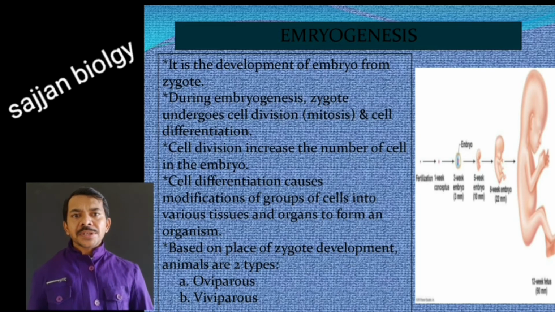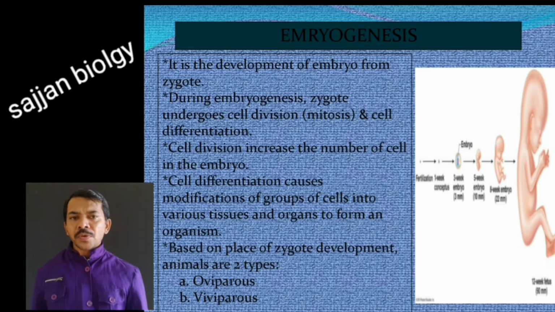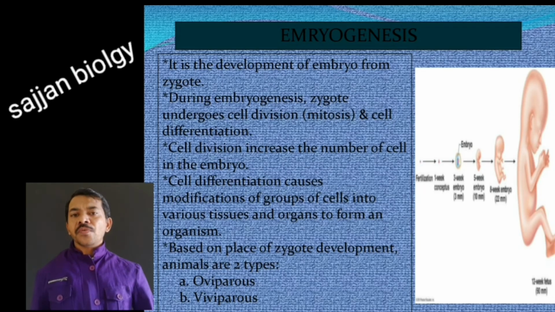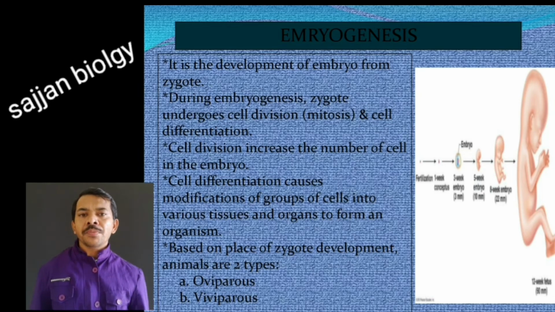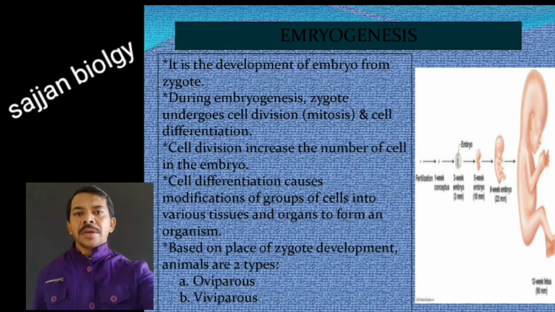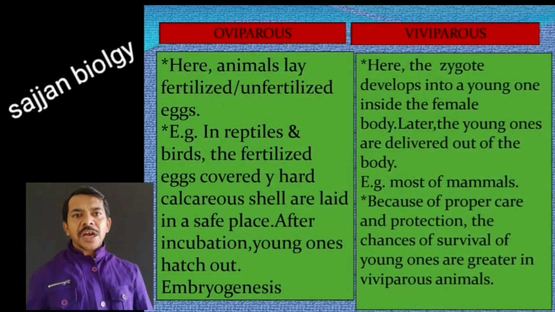So during embryogenesis, the zygote undergoes cell division and cell differentiation. Cell division increases the number of cells in the embryo, and cell differentiation causes the modification of groups of cells into various tissues and organs to form an organism. Based on the place of zygote development, animals are of two types, oviparous and viviparous. And what are oviparous and viviparous?